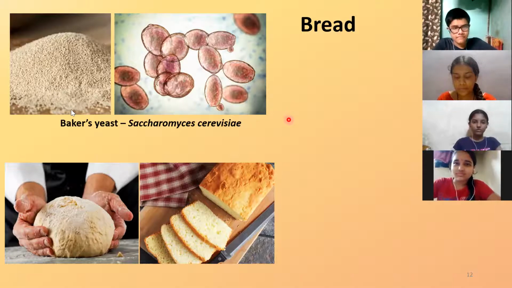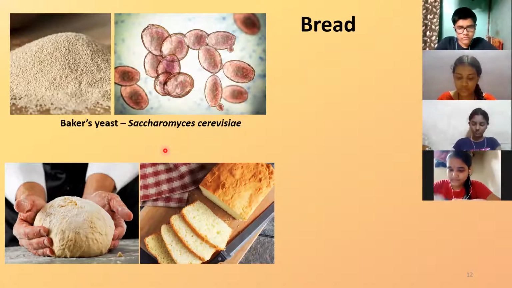While preparing bread, the microorganism that we use is yeast. It is a unicellular fungus, Saccharomyces cerevisiae. Pronounce the name.